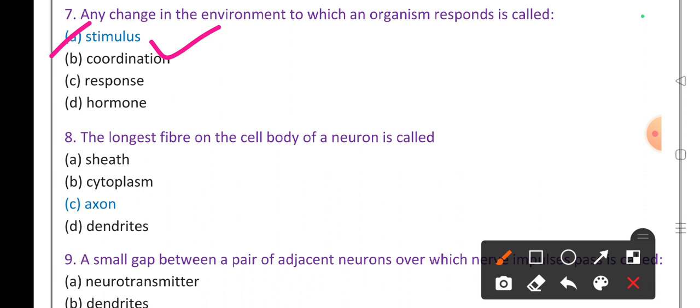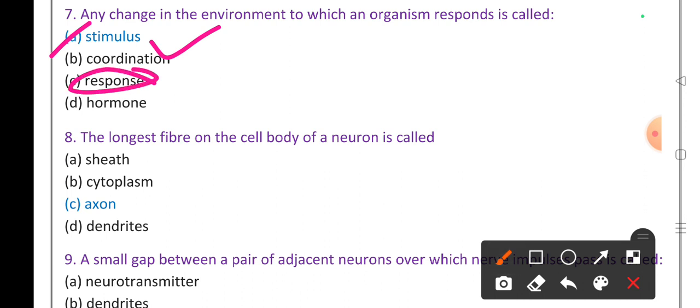Otherwise, if coordination is not there, they will not function properly. That's why coordination is important. For that stimulus, the visible or invisible reaction is called a response.